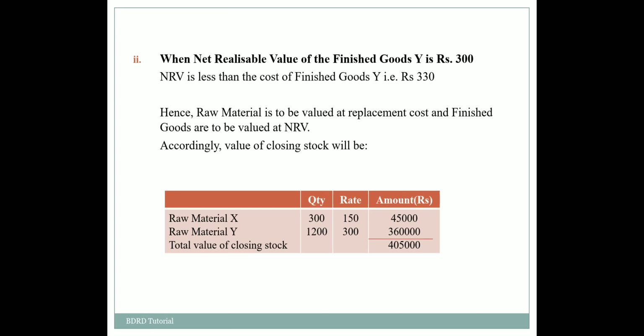So in this case the raw material is to be valued at replacement cost and the finished goods are to be valued at NRV, which is lower than the cost, and accordingly the closing stock value of this particular question is calculated by multiplying the quantity and rate given in the question, and thereafter we can calculate the value of closing stock.